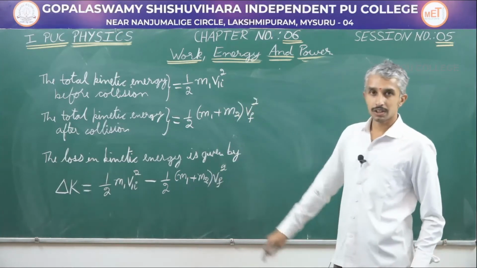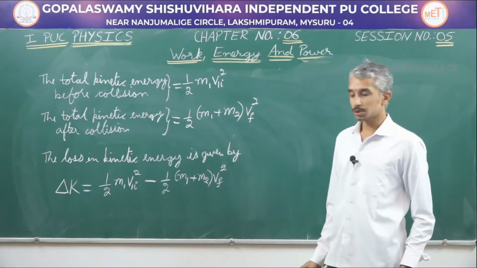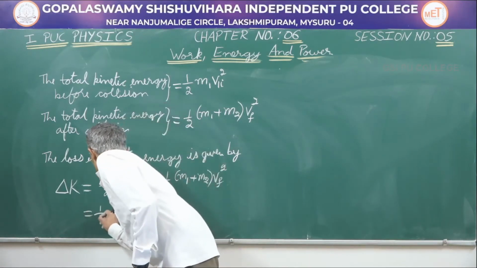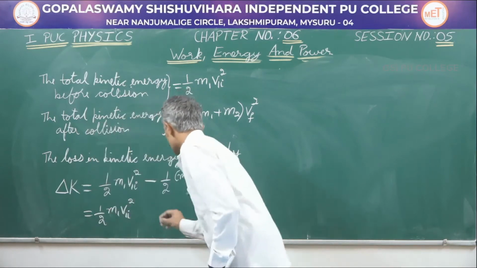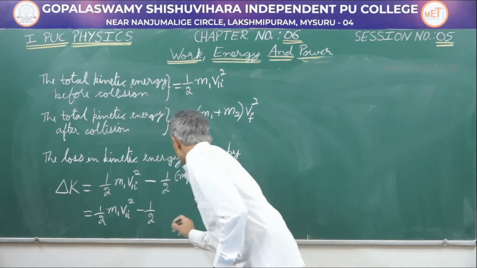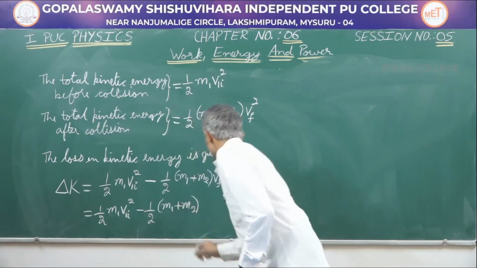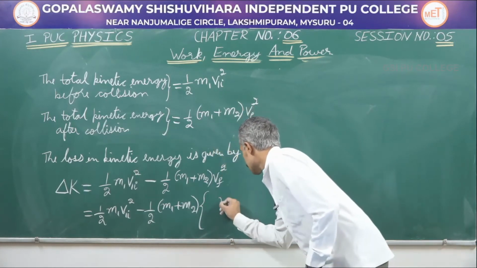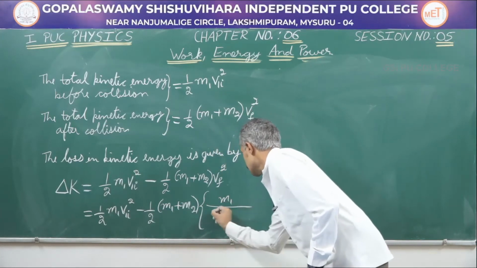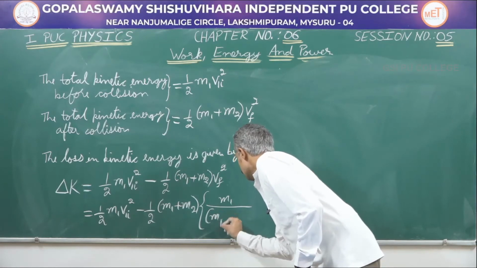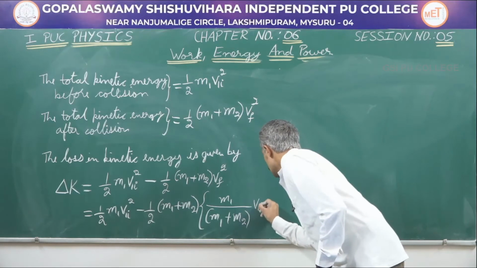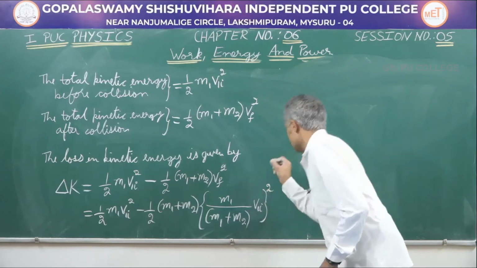In case of the final velocity, we will now substitute equation 2 which we had got earlier. Then let us see what happens. So this is going to be equal to half m1 v1i square minus half (m1 plus m2). In case of the final velocity square, I am going to substitute equation 2, which is m1 divided by (m1 plus m2) into v1i, whole square.